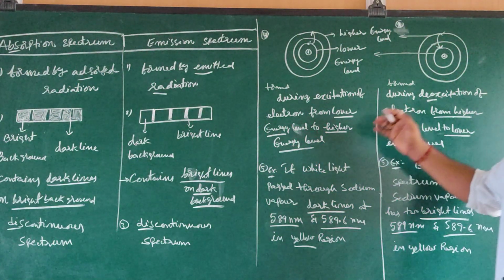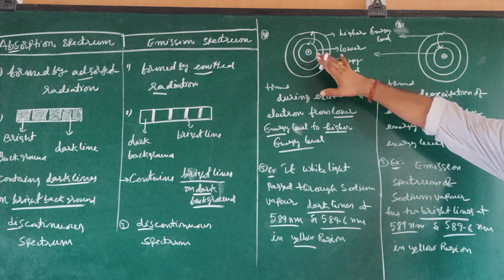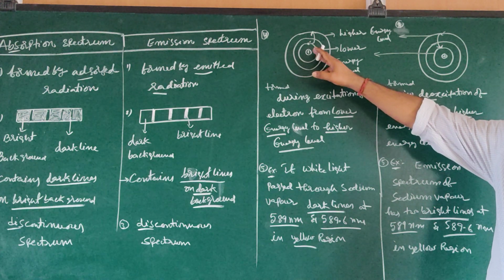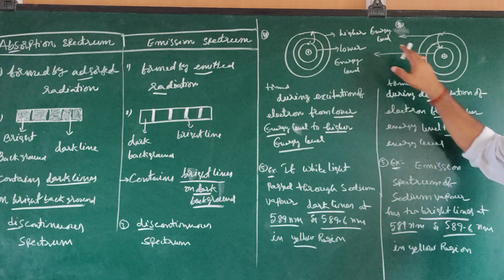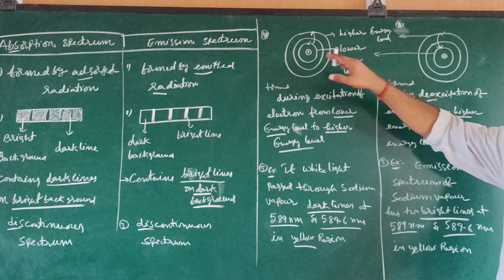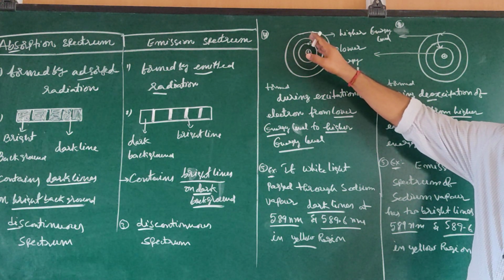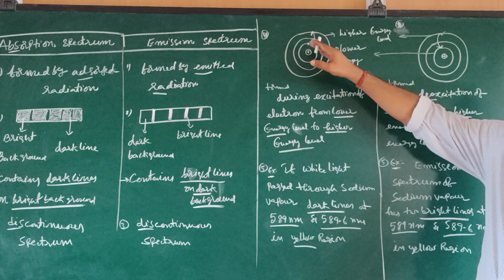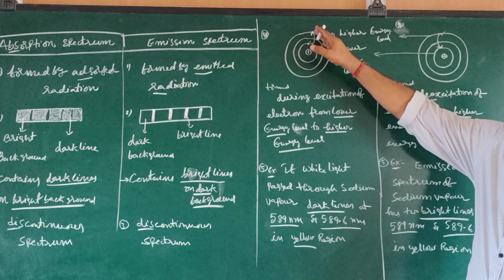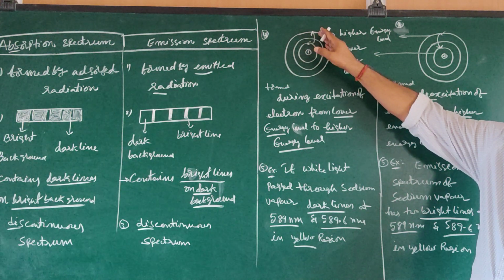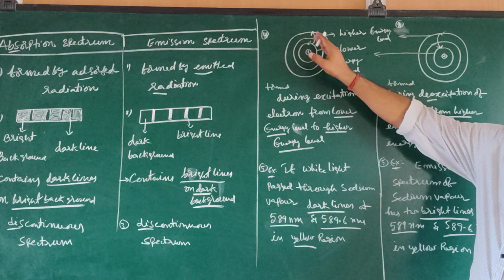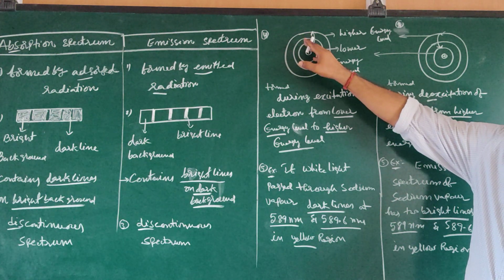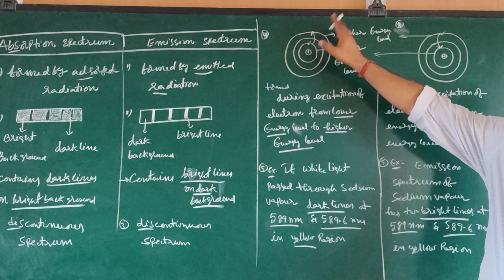Next one, if you observe this one, this is nucleus in both the cases. This is the orbit, that means lower energy level. In this case also, this is the lower energy level. As we move to the next layer, these are higher energy levels. If an electron wants to jump to a higher energy level, it must absorb energy. From this absorbed radiation, absorption spectrum is formed. This is the excitation of electron from lower energy level to higher energy level.